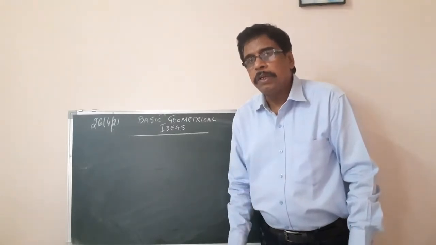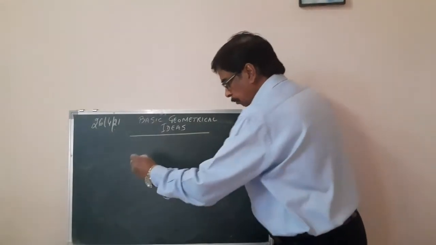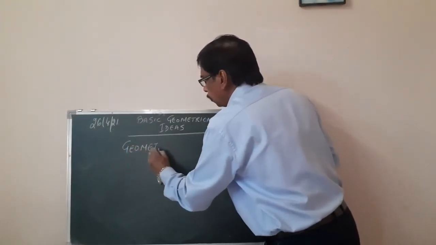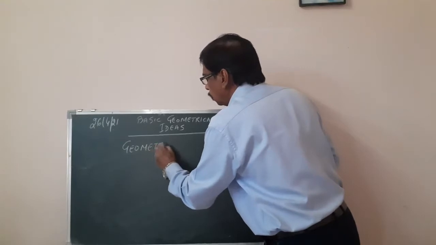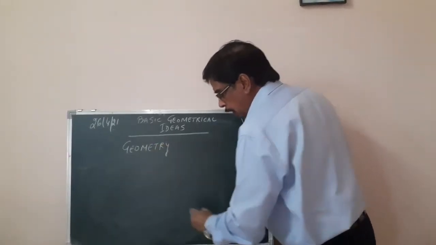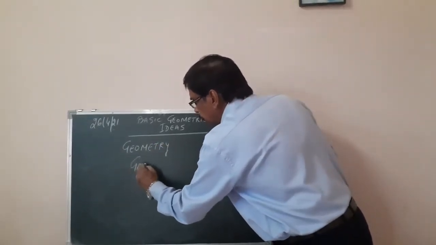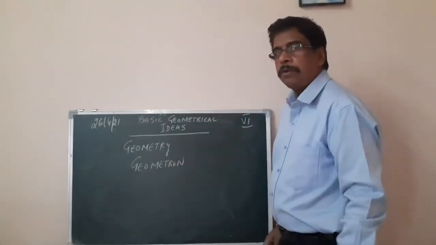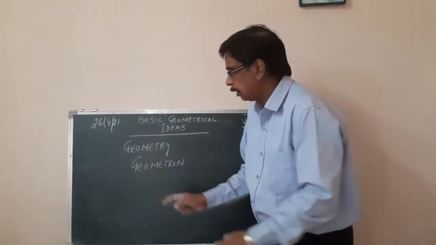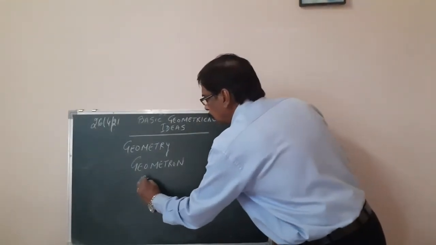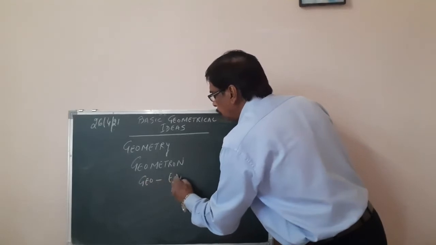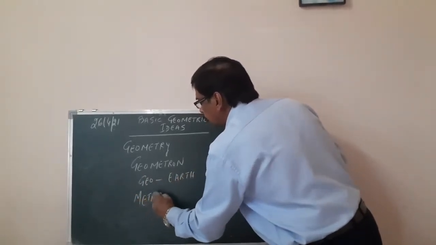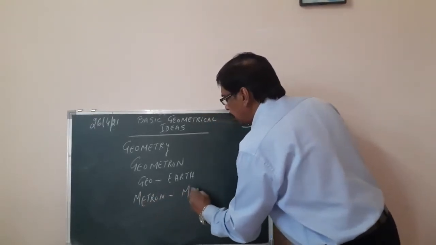Geometry comes from the word geometron, where geo means earth, and metron means measurement.